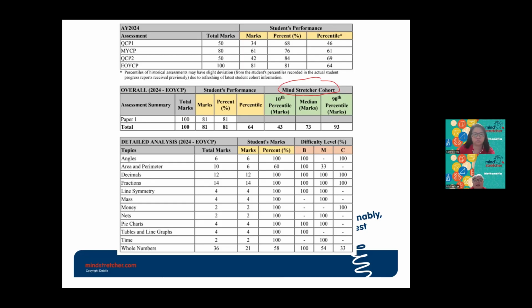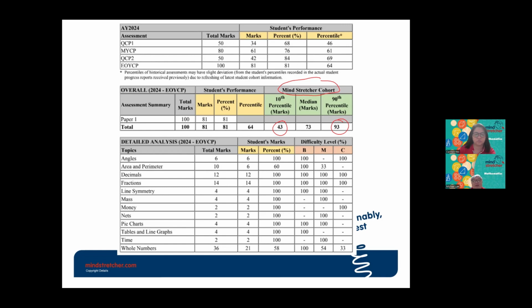That means, let's say for this case, 10 percentile. 10 percentile is actually the lowest 10% of the cohort. That means if let's say your result is 43 and below, you are at the bottom 10. And if your result is 93 and above, you are at the top 10 of the cohort.